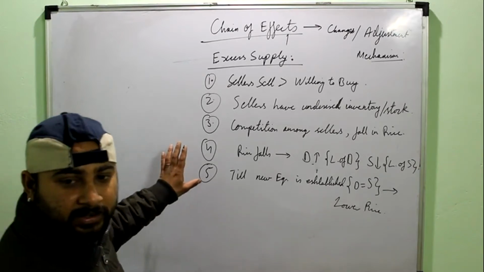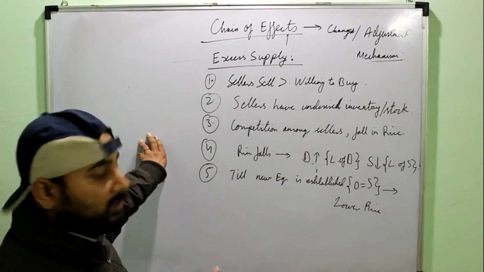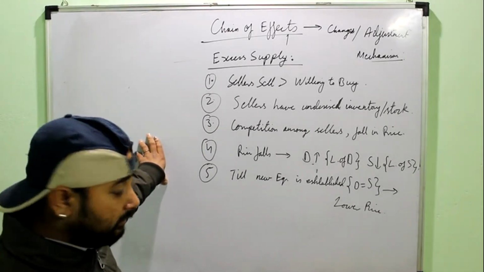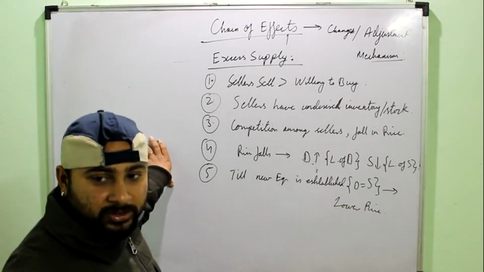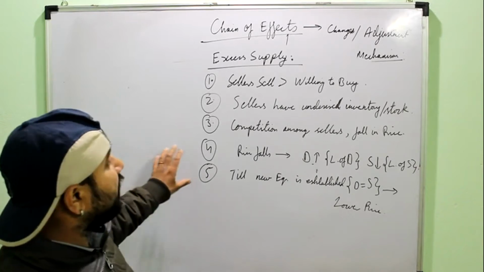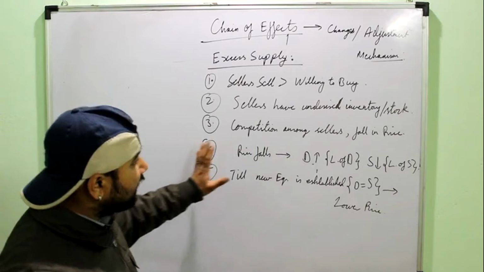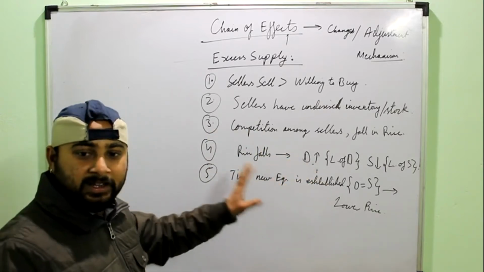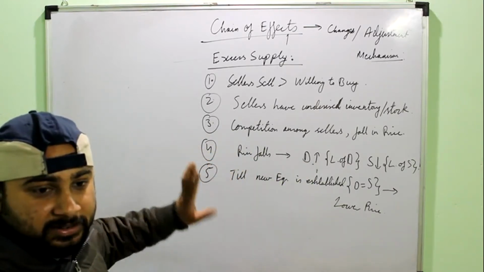Okay, so these are the two chains of effects which you have to study, learn and understand in the proper manner, and remember that the question will contain the chain of effect and one diagram. So first you have to make the diagram, understand what it is leading to. If you get confused in the exam, suppose it says increase in demand more than increase in supply, so use that same concept numerically. Increase demand by 50, supply by 30 or whatever it is, and you will come to know whether it is excess demand or excess supply.